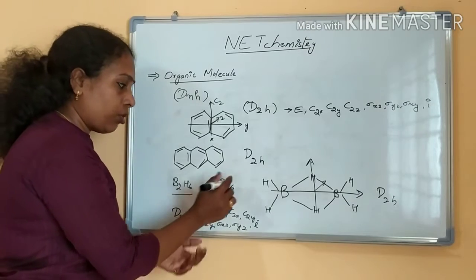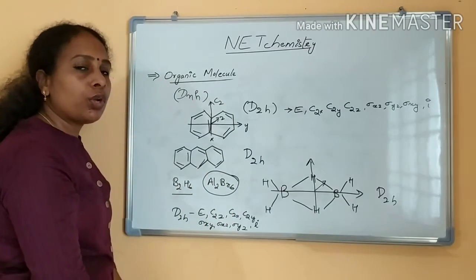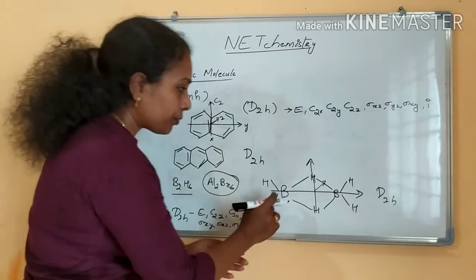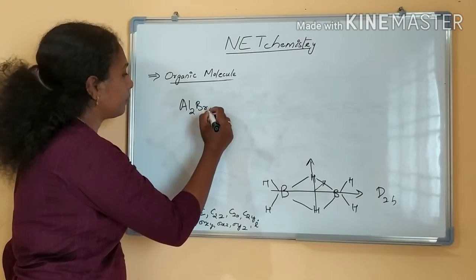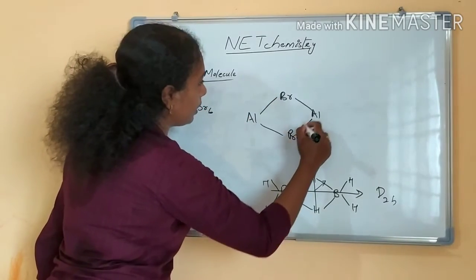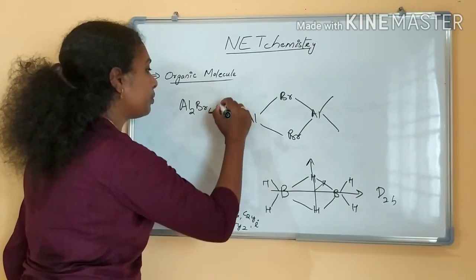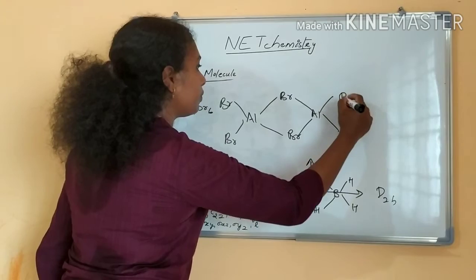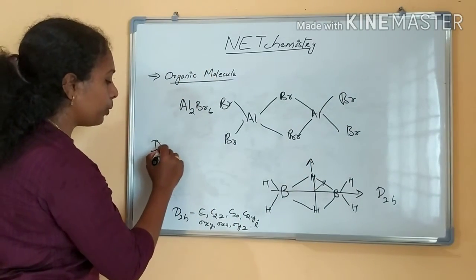Even in the case of Al2Br6, the same model applies. Now see Al2Br6, aluminum, with a structure like diborane. This also belongs to the point group D2H.